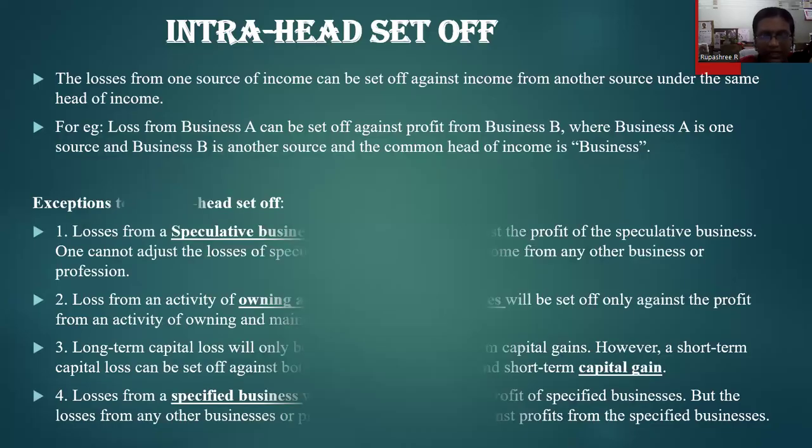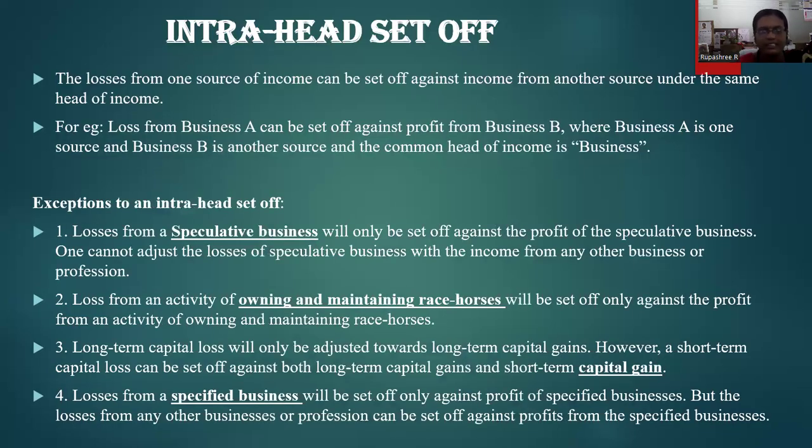Now, there are a few exceptions under the Income Tax Act, 1961, which are called exceptions to intra-head set-off. The first one is any loss that you generate from a speculative business, that is buying and selling of shares, debentures, etc., which can only be set off against the profit of a speculative business.